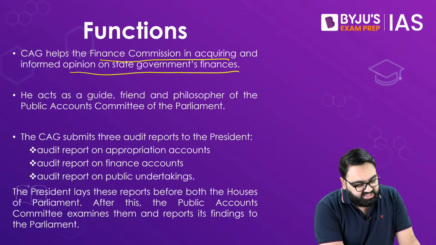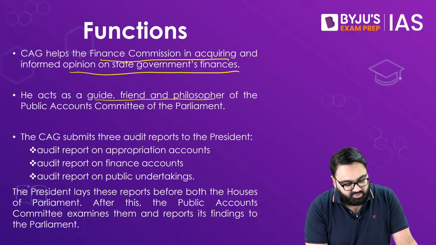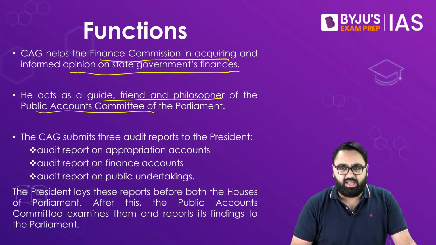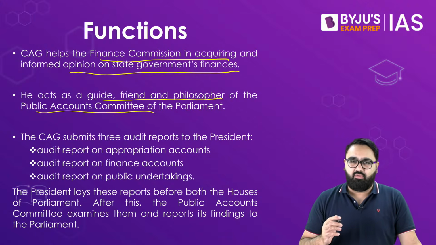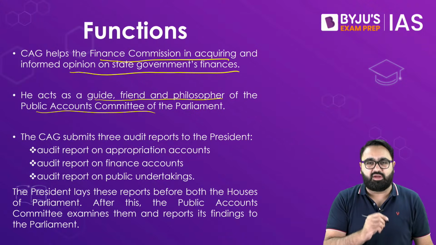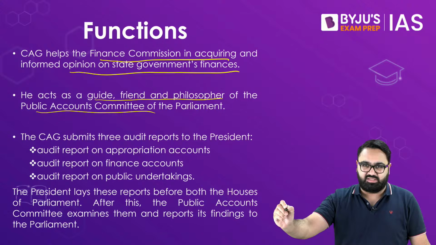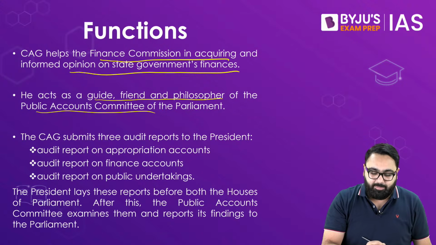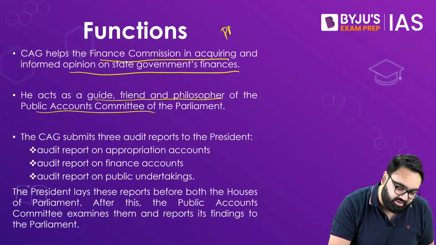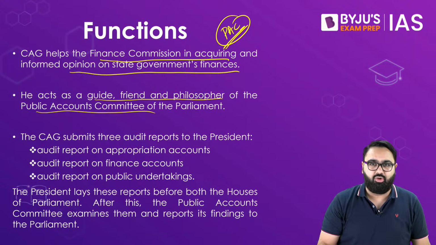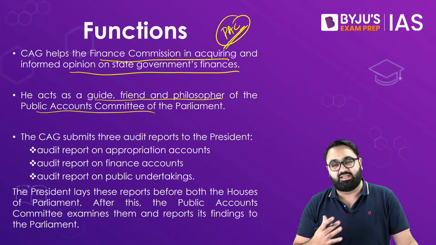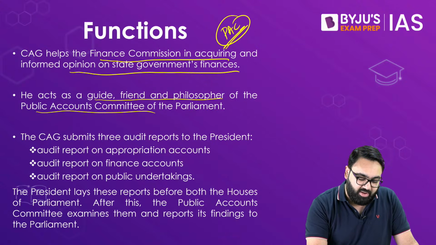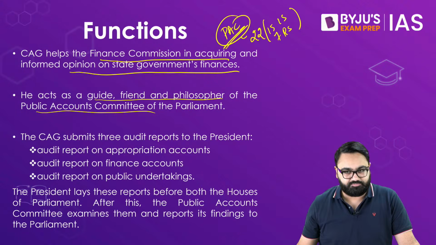Also, the CAG acts as a guide, friend and philosopher to the Public Account Committee. Now, in simple terms, the procedure is: the CAG, after preparation of the report, gives the report to the President. The President then lays the report in the Parliament. In the Parliament, it is the Public Account Committee that actually discusses or analyzes the report. As you know, the Public Account Committee has 22 members, 15 from the Lok Sabha and 7 members from the Rajya Sabha.